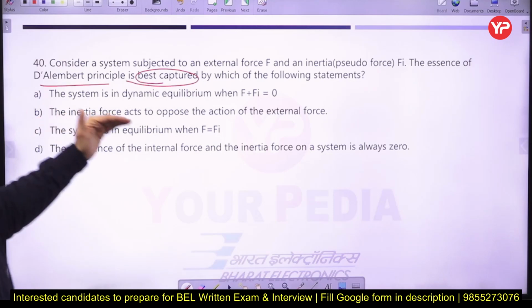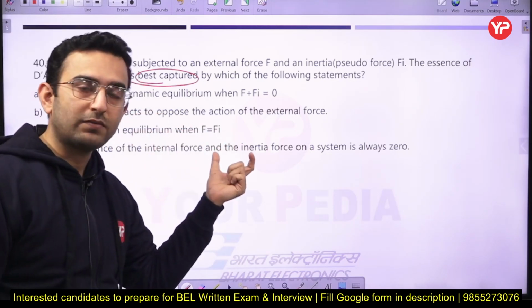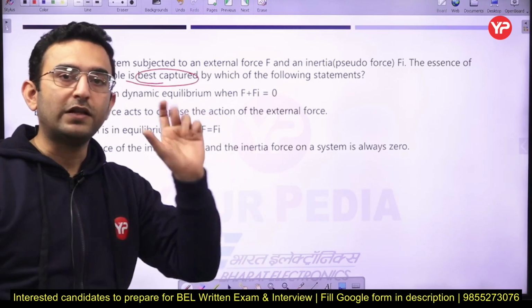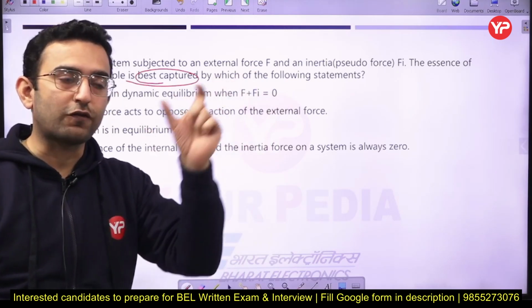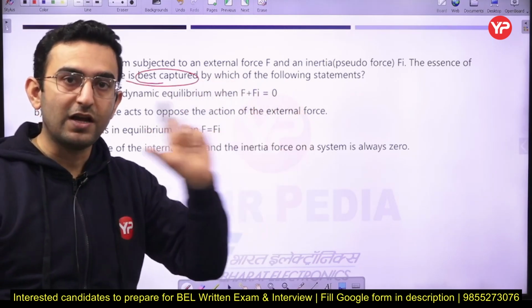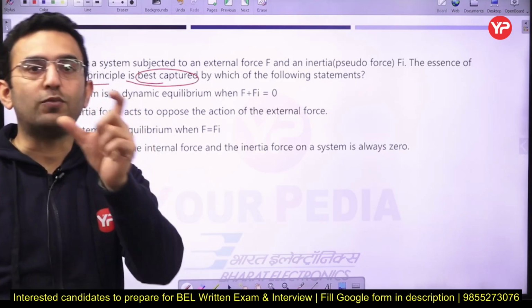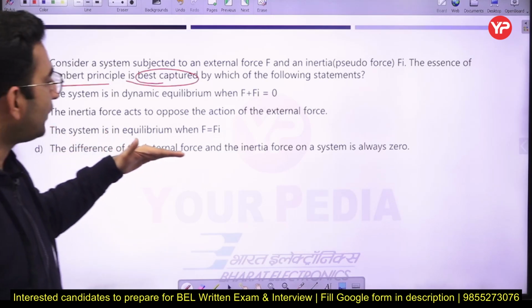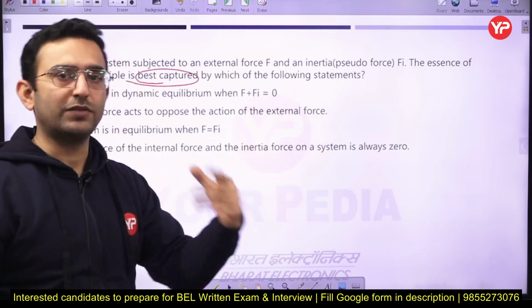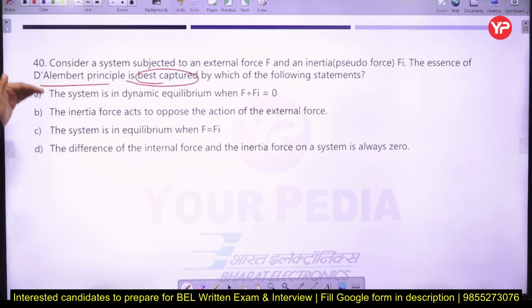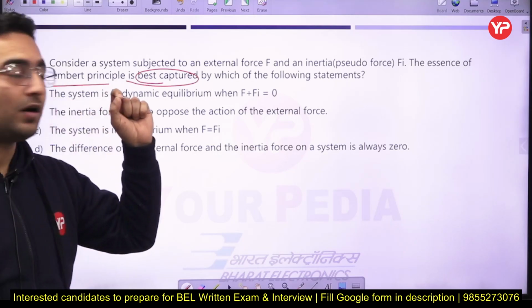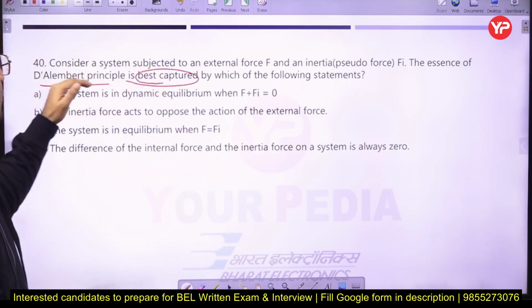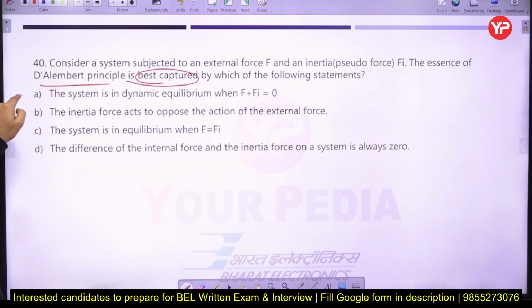Next, the system is in equilibrium when F is equal to Fi, that is also correct. Okay, I have already explained you that when the net force is equal to the inertia force, which is also equal to the mass into acceleration, then the net force will become equal to 0 and the body will be in the equilibrium condition. Okay, the next part is the difference of the internal force and inertia force on the system is always 0, that is also correct. Okay, but out of these four statements, the basic condition of the essence of the D'Alembert principle is captured by the first statement here, because this is the initial point which I explained you during the D'Alembert principle. Okay, just remember this one.